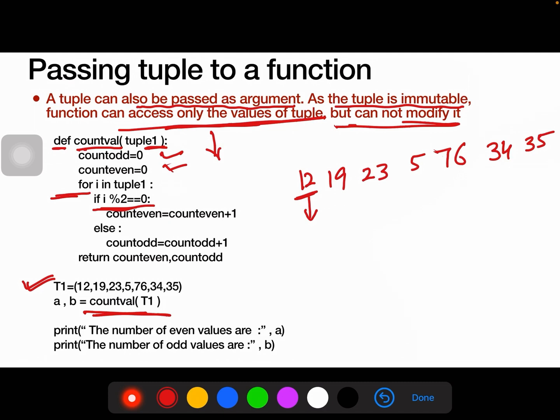So if it is an even value, we are increasing the counter, count_even equals count_even plus 1. If it is an odd value, we are adding 1 in the variable count_odd.